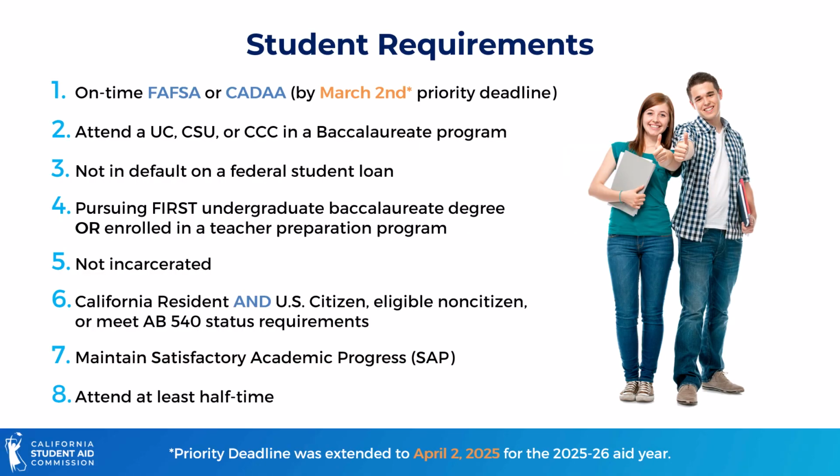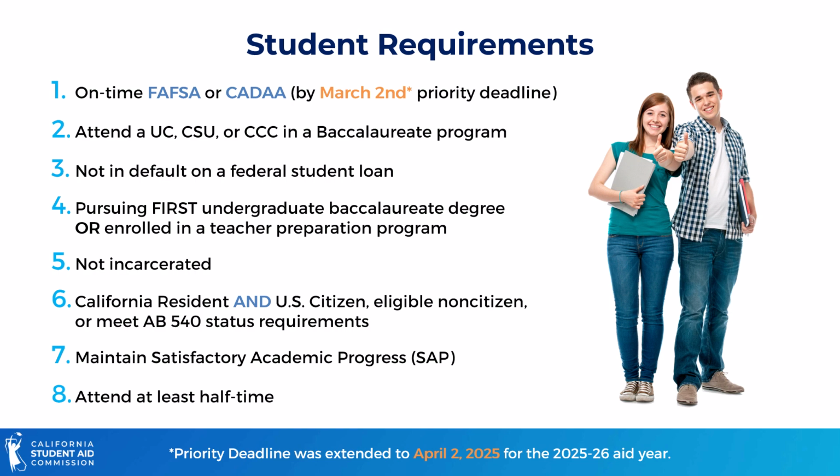To be considered for a Middle Class Scholarship Award, students must submit their FAFSA or CADA by the priority deadline every year. Unlike Cal Grant renewals, students must reapply every year by the priority deadline to be reconsidered for MCS. Typically, the priority deadline for MCS is March 2nd every year. However, the deadline was extended to April 2nd, 2025 for the 25-26 aid year only.